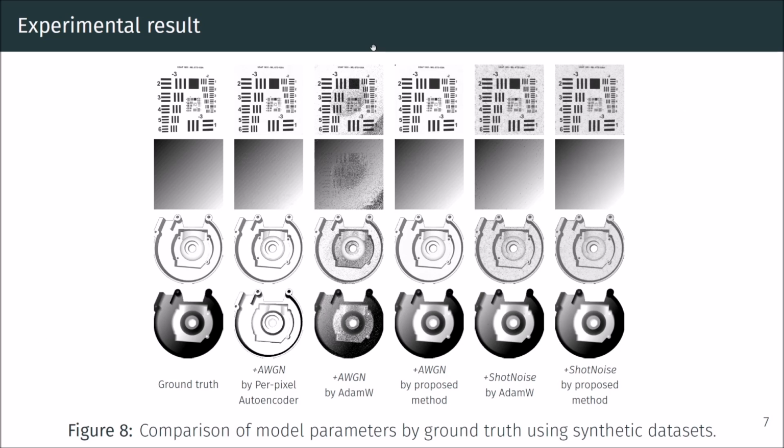We also compare the model parameter quality under additive white Gaussian noise, AWGN, and additional shot noise. In figure 8, the fourth and last columns are the estimations by the proposed method. By visual comparison to the ground truth as the first column, the result shows that the proposed method improves the quality of the model parameters significantly.